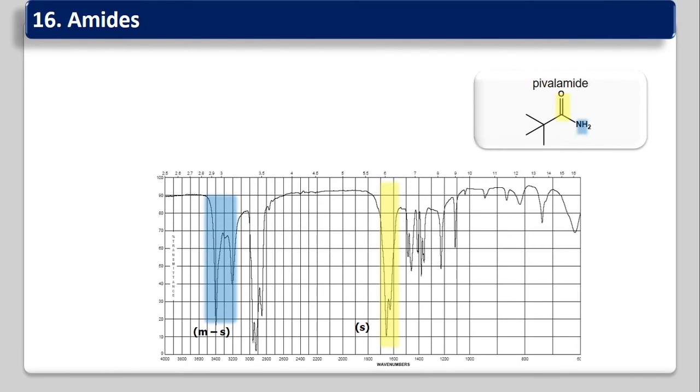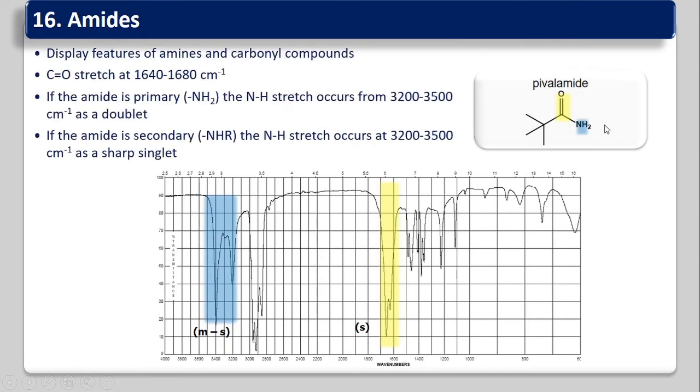Now amides, that means carbonyl and amine, CONH2. This functional group is called an amide. This is an example of an amide. It displays the features of amines as well as carbonyl compounds. So it has two functional groups. The carbonyl group is there as well as the amine group.